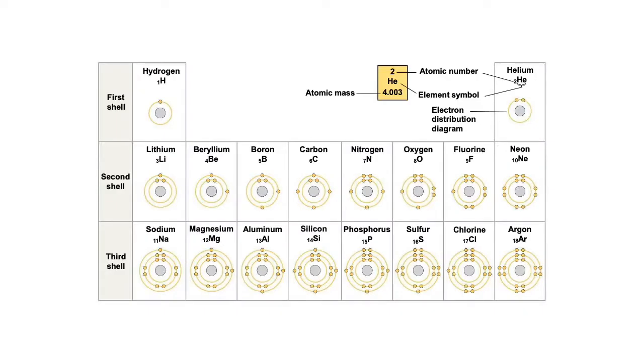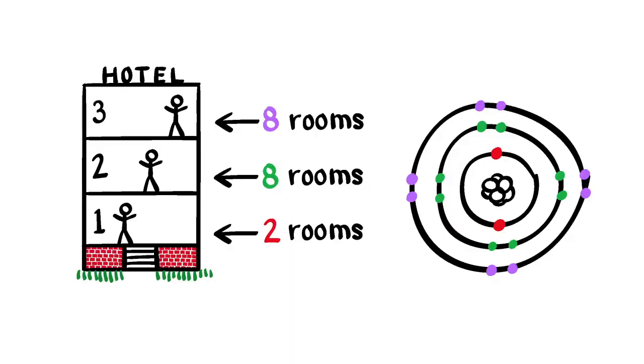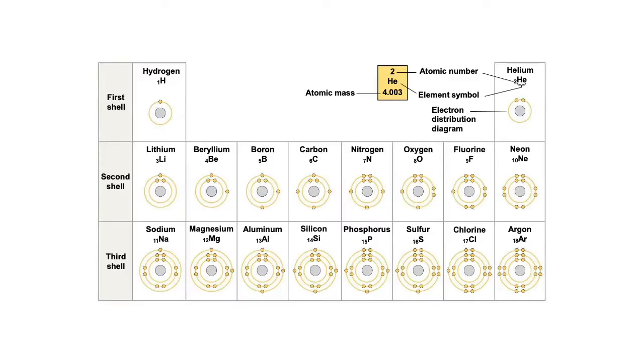Then the next row of the periodic table, you add on the second electron shell, and you start to fill it with electrons. So lithium has 3 protons, so it has 3 electrons, and the first 2 electrons get put in that innermost shell, and then the third electron gets added to the second shell. So again, like if this was a hotel, your second floor has 8 rooms, you need to rent a room to the third person who comes in to rent a room, so you put them on the second floor. And then so on across that middle row.